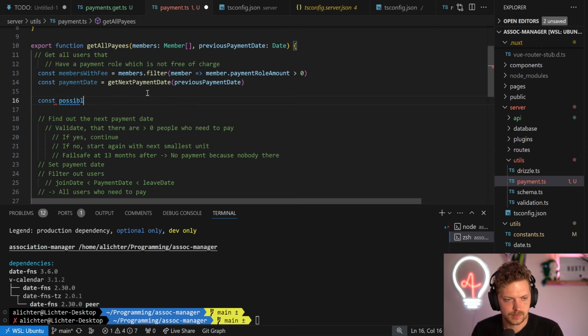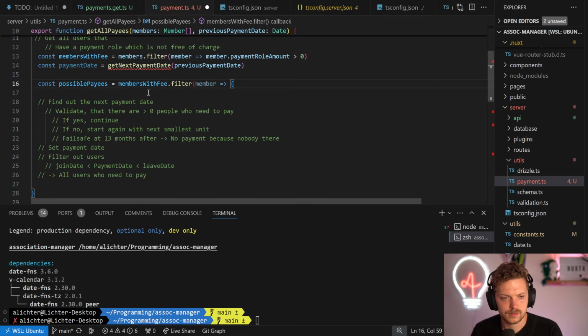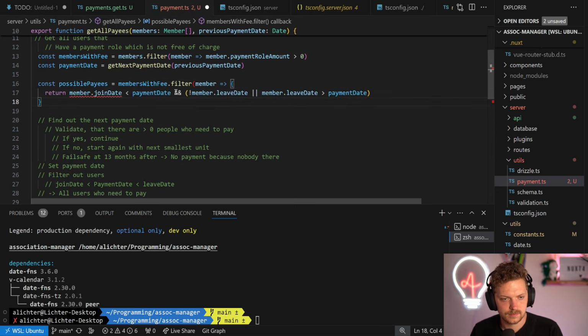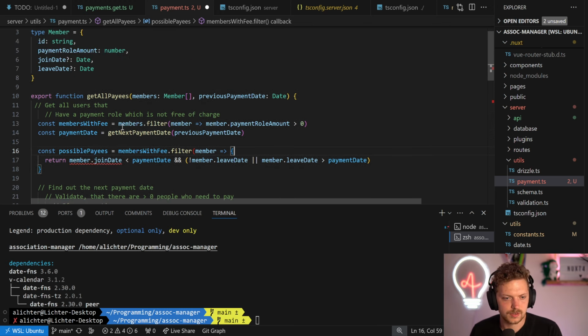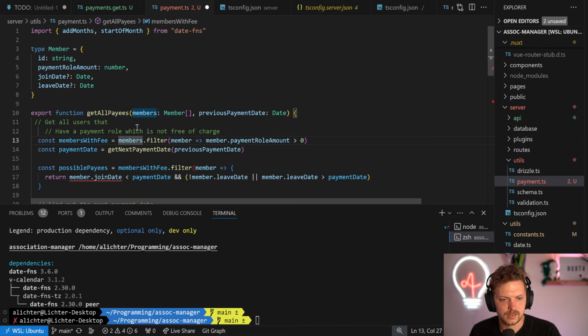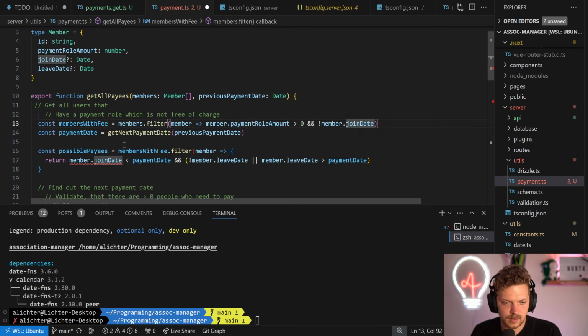Const possible payees equals members with fee filter. That's correct. And we say member.join date. We can probably remove the ones without the join date straight away, actually. Because if they have no join date, I have to double check if a join date might not be necessary. So yeah, then we can straight away get rid of them. Here we can say it has to exist.